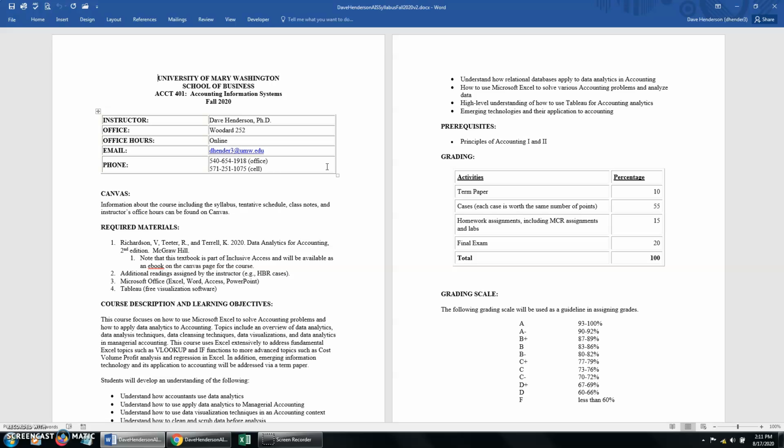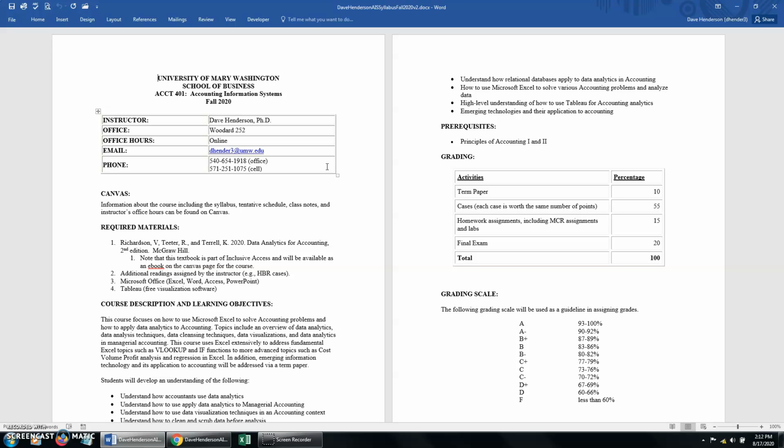So this time, I want to teach it with a data analytics focus. Why do I want to do that? Because data analytics is, first of all, very interesting. And second, it is really becoming important for accountants. I've read some articles recently that some of the big 4 accounting firms are actually starting to hire more information systems and data analytics grads rather than accounting grads.